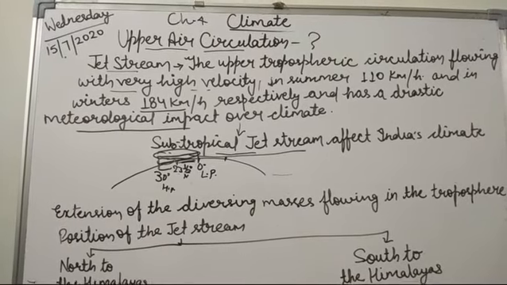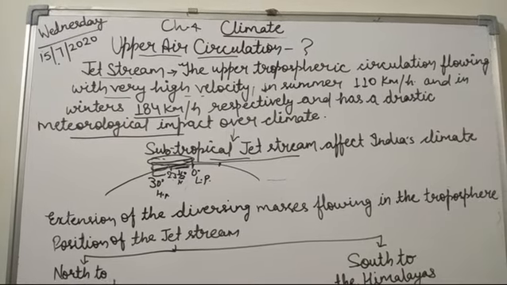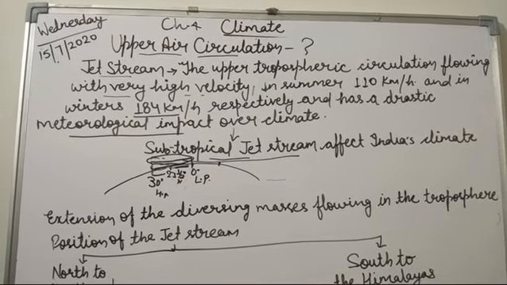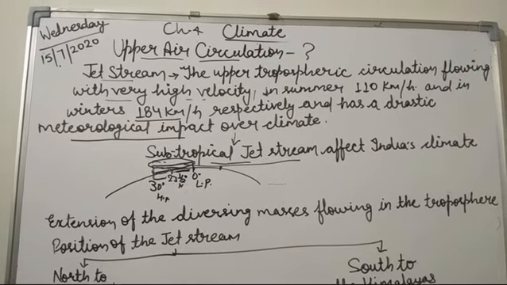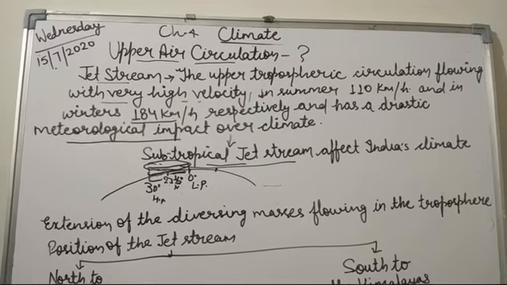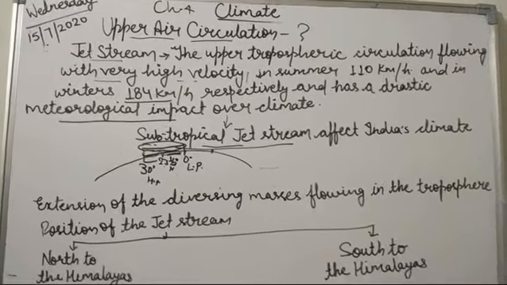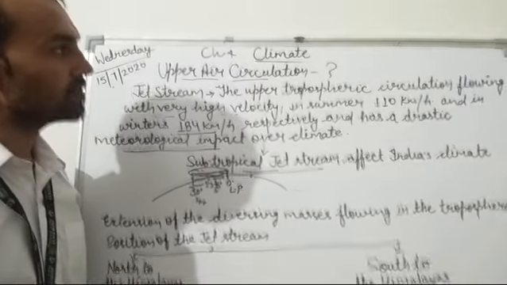The weather phenomena of the winter months occur due to winds, these jet streams, brought in due to the westerly flow from the Mediterranean region. So due to western cyclonic disturbances, the weather of the north and northwestern part of the country is also influenced. Students, these were the factors which affected.